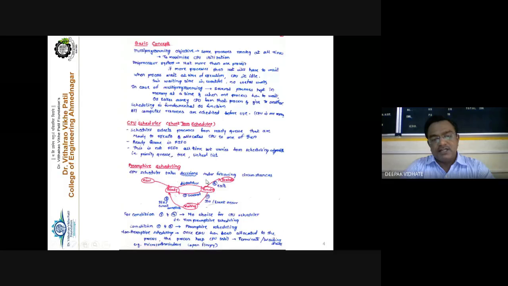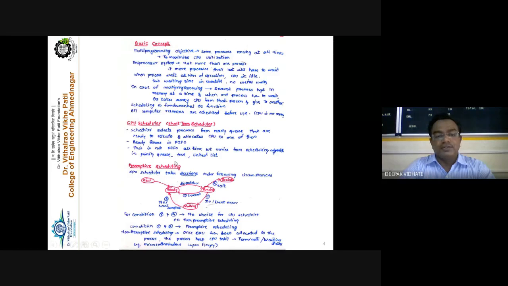For example, P1 is selected and P1 is currently in a running state. Then the non-preemptive scheduling policy says that this particular process will remain in the processor till its complete execution. The process P1 will be removed from the processor only after its complete execution, or the 100% execution of the process. Getting my point? So that is non-preemption.